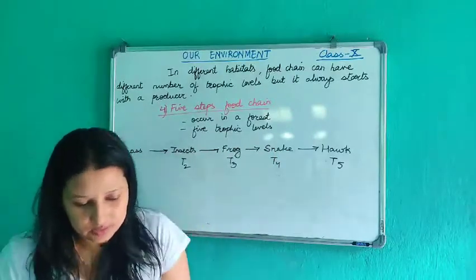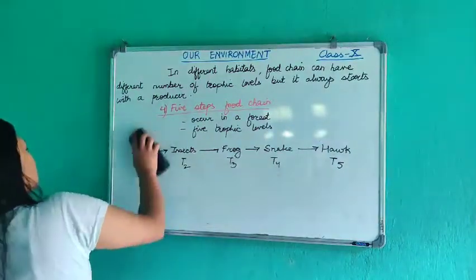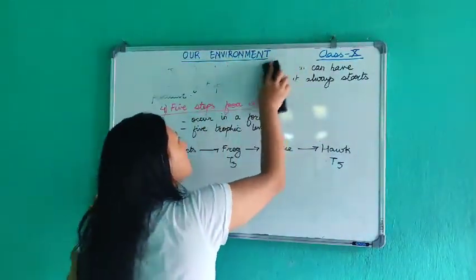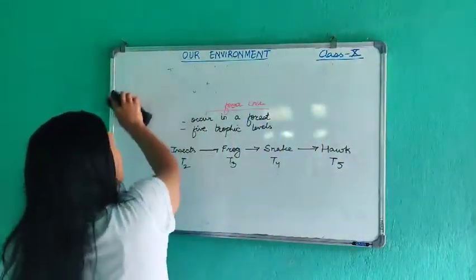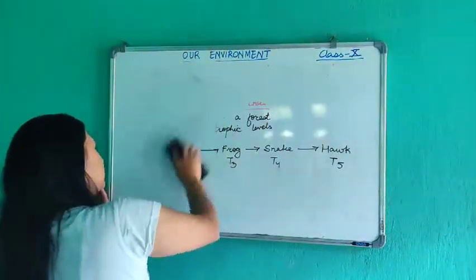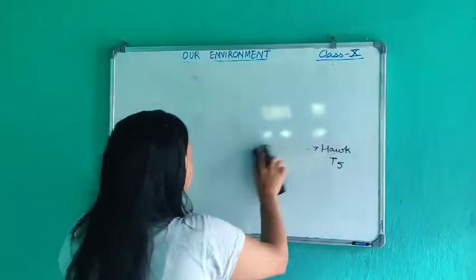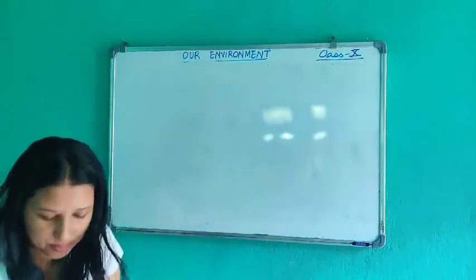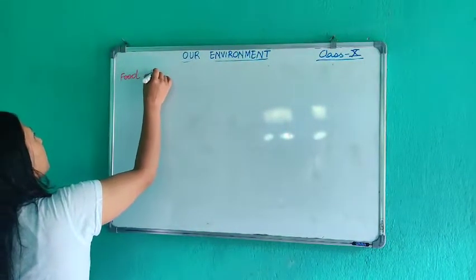All right, so this is all about food chain. Now let us move on to the last subtopic of the day, that is food web. Okay, now let us talk about food web. All right, food web.